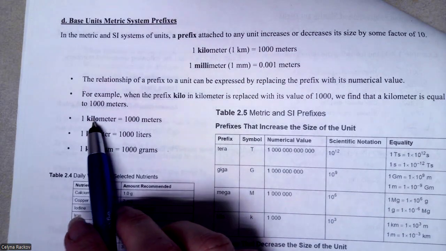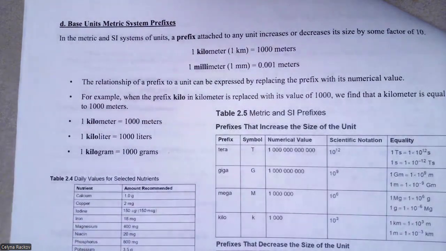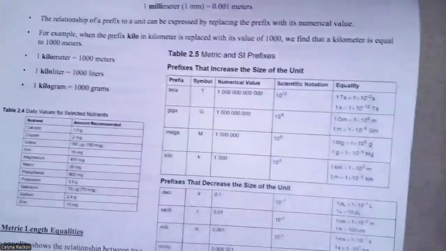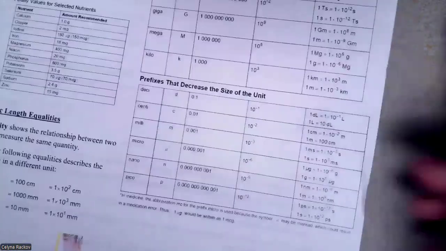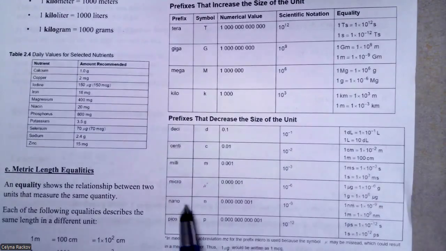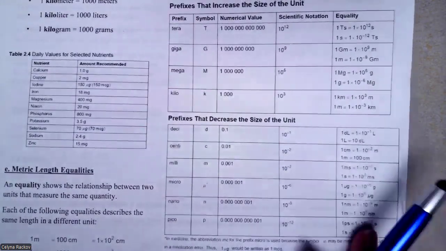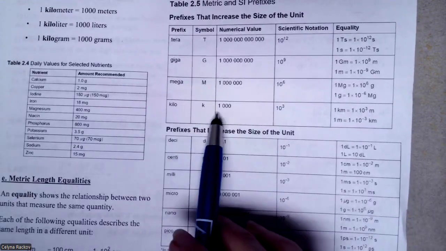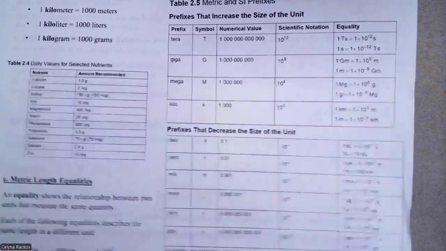Here are some prefixes, for example, nano is 10 to the minus 9, and kilo means 1,000.